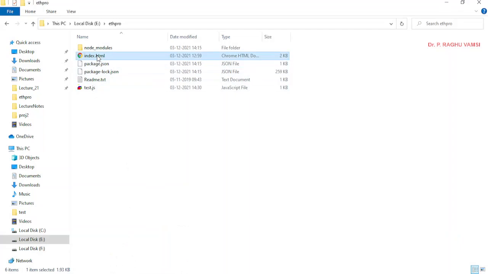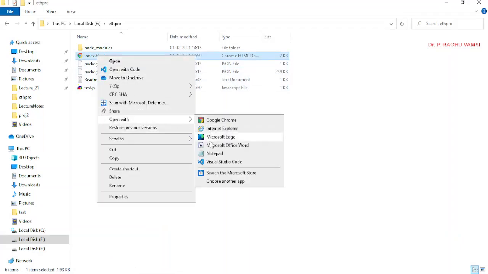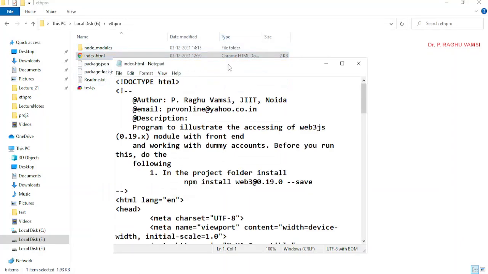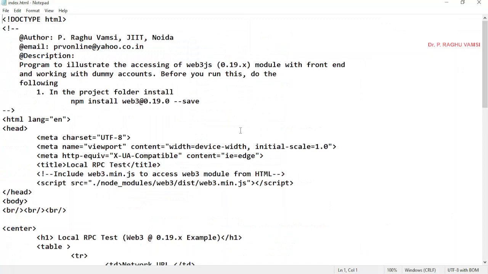We'll open this index.html file and inspect it. Actually, this program was developed almost 2 years back. At that time Web3.js 0.19 was current. Now you may change it to 1.6.1 since we have installed 1.6.1.